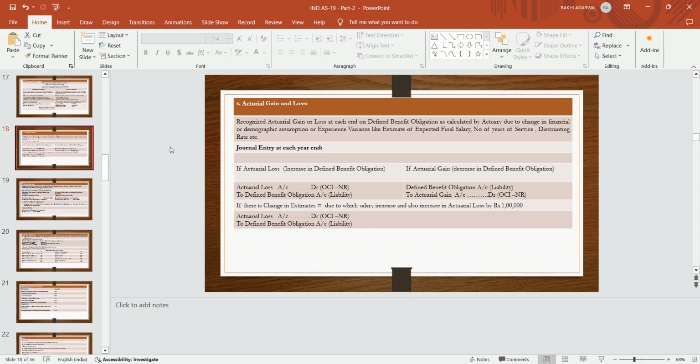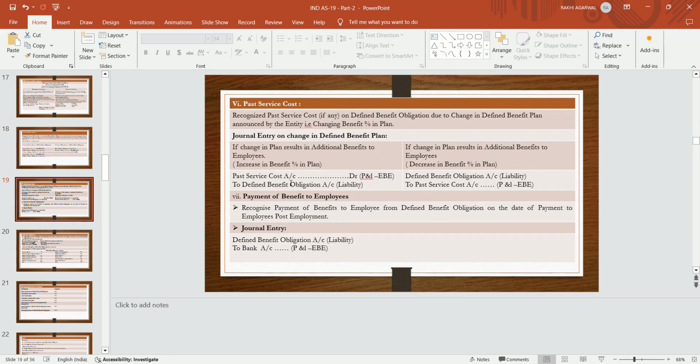If there is a change in estimates, due to which salary increases, such as a wage revision or salary revision, this is due to the change in estimate, and this increase in salary causes an increase in actuarial loss. So that loss is called a change in estimate. So the entry will be actuarial loss account debit to defined benefit obligation, and the actuarial loss comes under OCI.